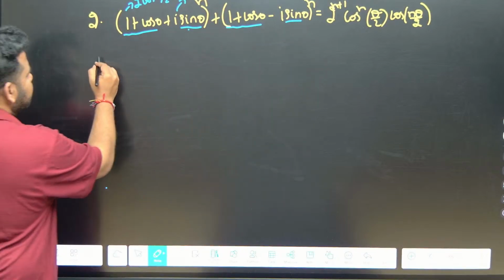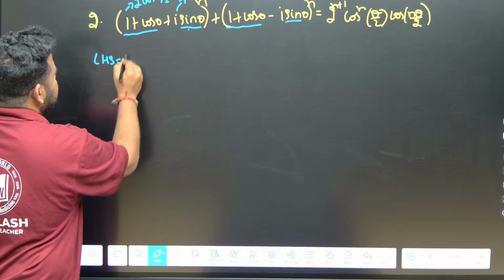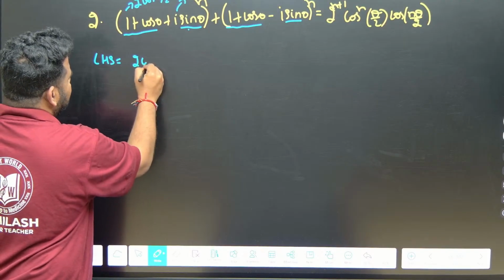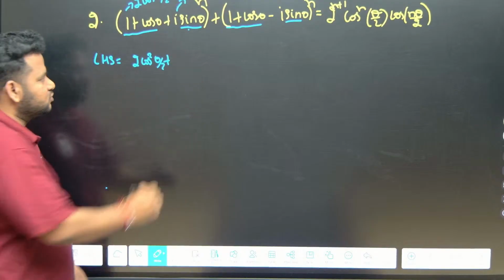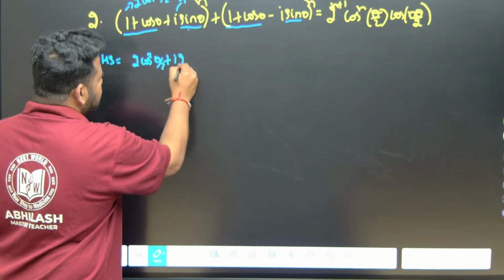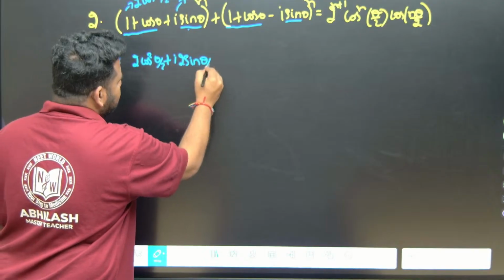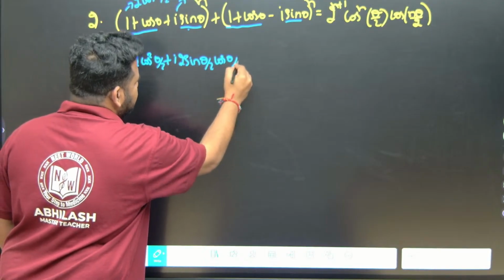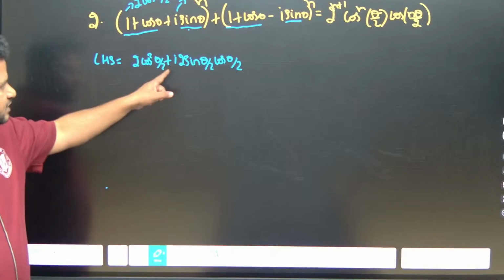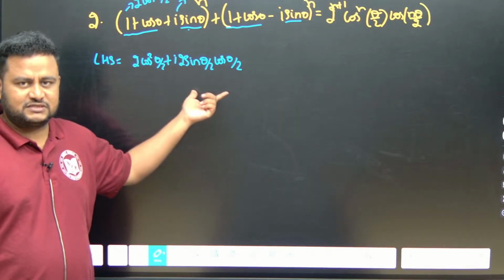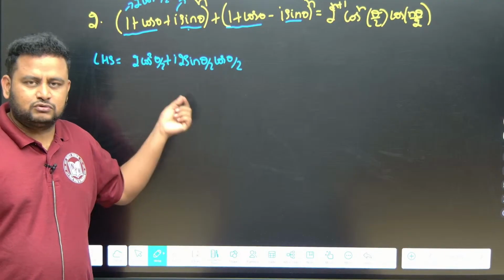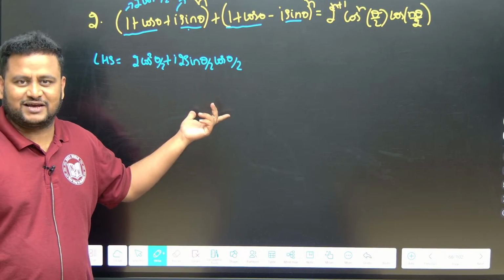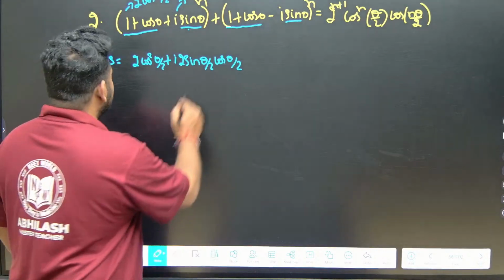So what will we get here? LHS, 1 plus cos theta will become equal to 2 cos square theta by 2, plus i sin theta means i into 2 sin theta by 2 into cos theta by 2. This is what I am having. Half angle formula for sin theta: sin theta is 2 sin theta by 2 cos theta by 2. That's all, half angle formula. Correct na? Now let us proceed.